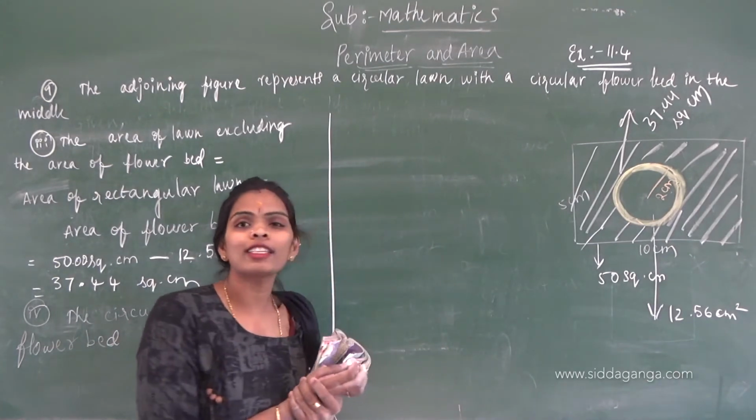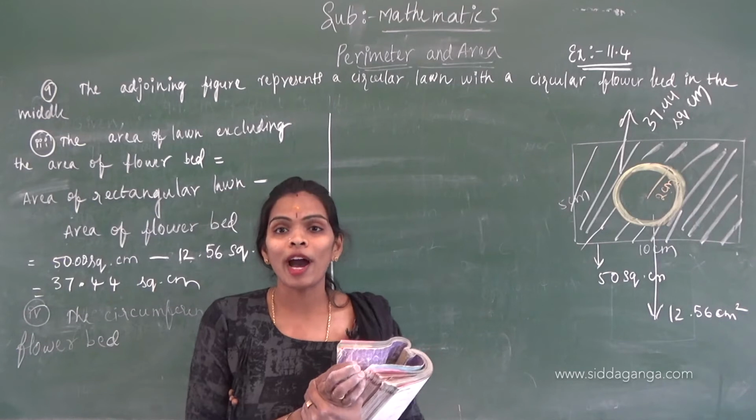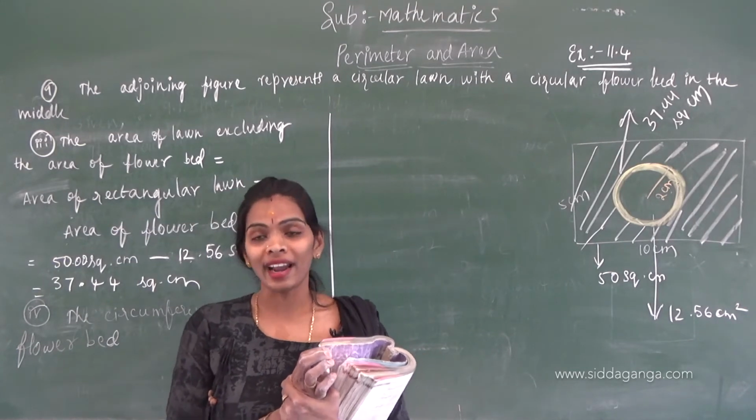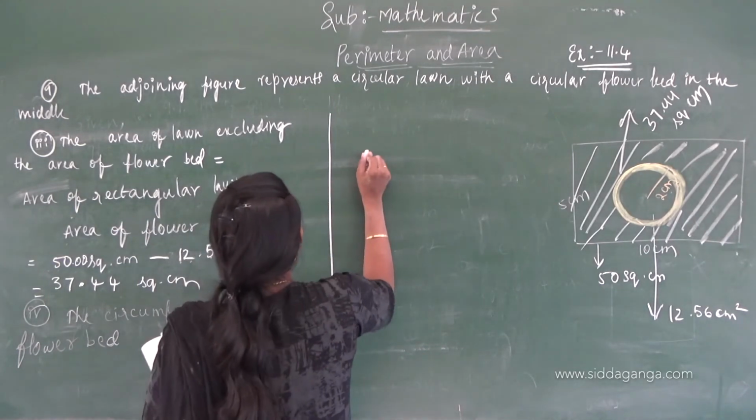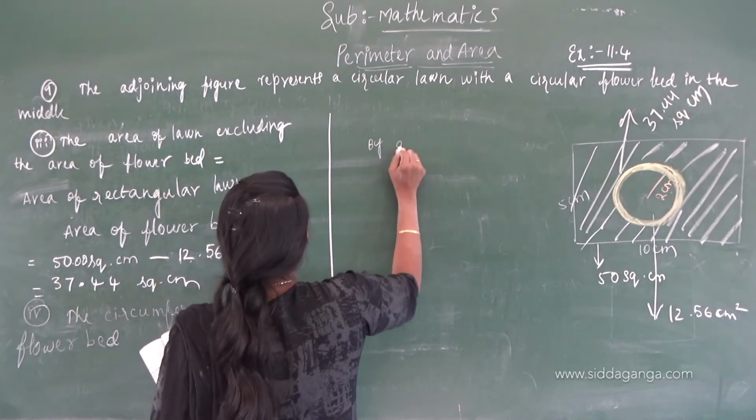What is the formula to find the circumference of a circle? 2 pi r. That is what we have to write here, and then we find it using the adjoining figure.